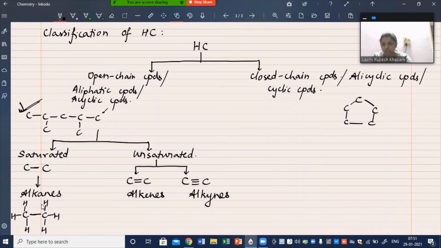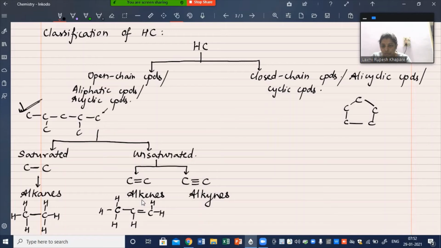So this belongs to the category of alkanes. Now, what are alkenes? Here is an example of alkenes, wherein there are single bonds between some carbon atoms, but there is at least one carbon-carbon double bond in the compound.